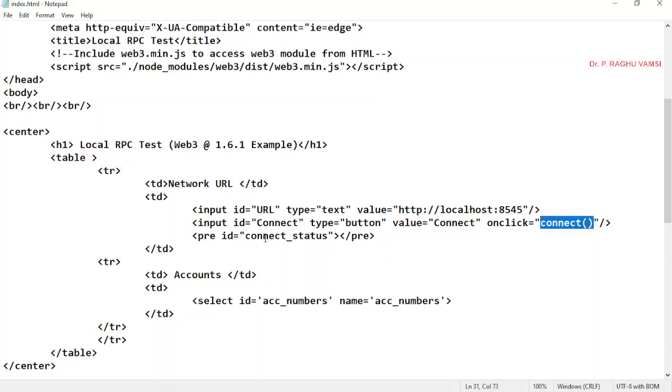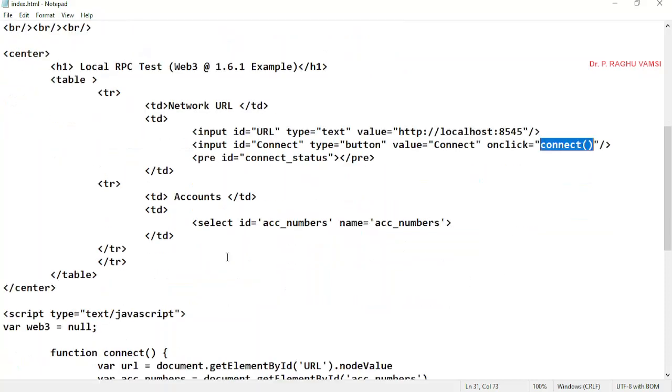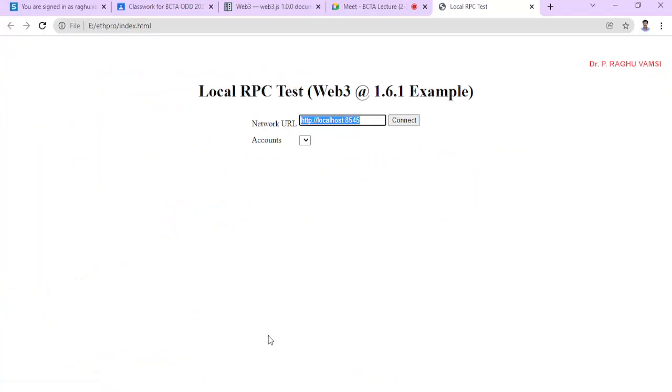So pre id is equal to connect status. Some connect status will be shown here because I want to give the message whether it is connected or not. So for this I have placed this ID. Now accounts. Whenever this is connected, automatically the accounts from the test RPC or the network URL will be fetched and this particular drop down box will be populated.